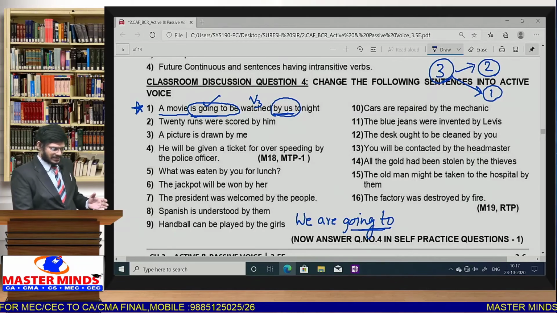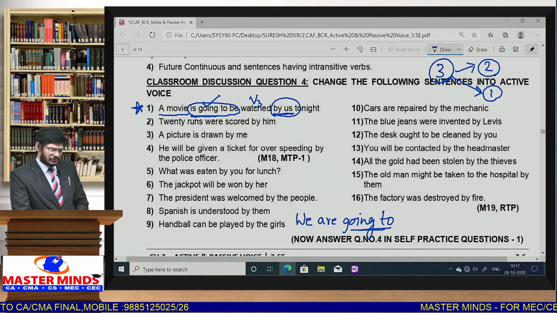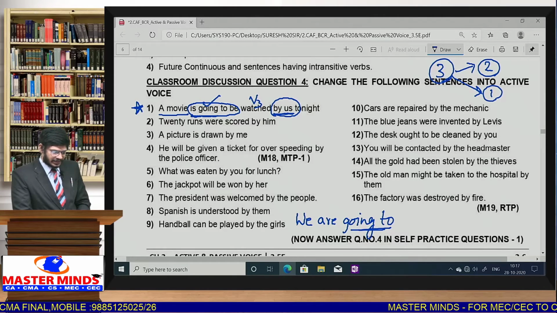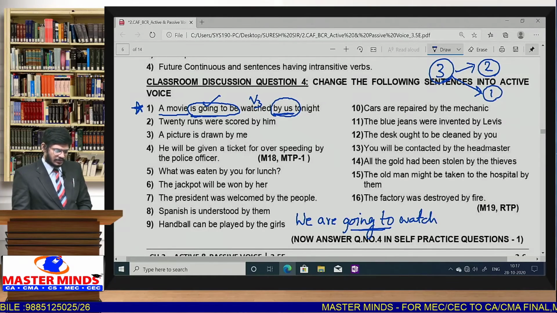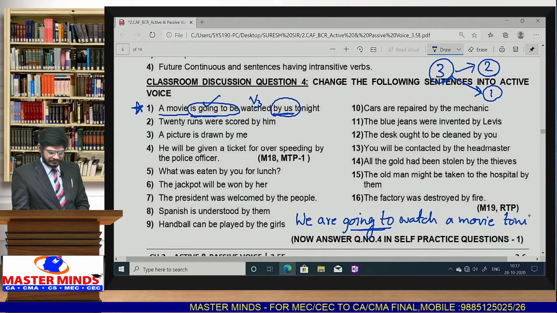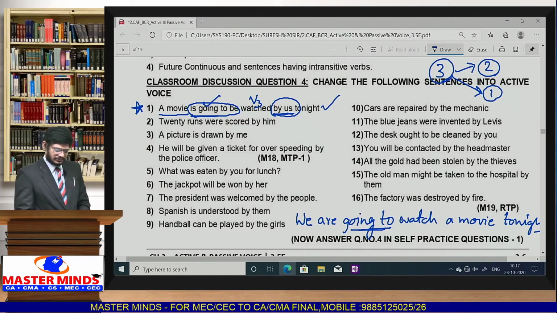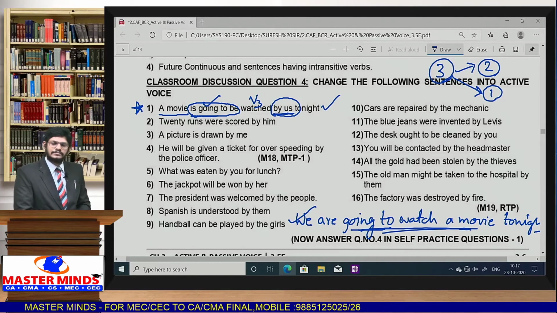First question, little special. Similarly, you have some more questions later of this type of model, that's why I am telling you this is a special question. So we are going to watch a movie tonight. Like this we have to write the answer. Whenever a special sentence is given, the answer will also be in a different way. You cannot relate this to any one tense particularly.